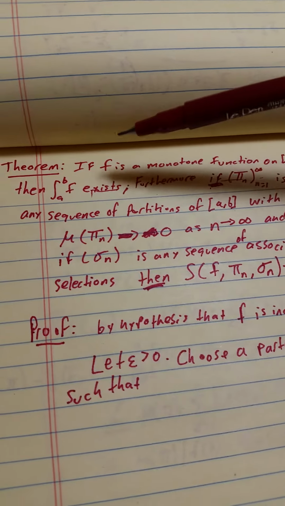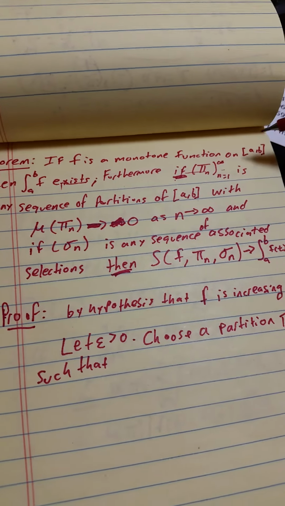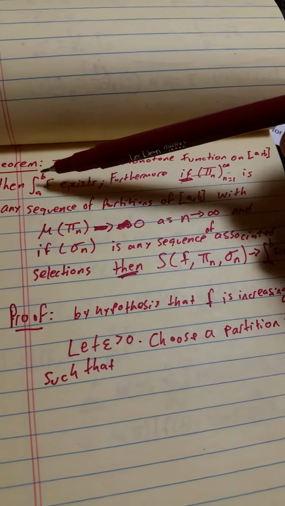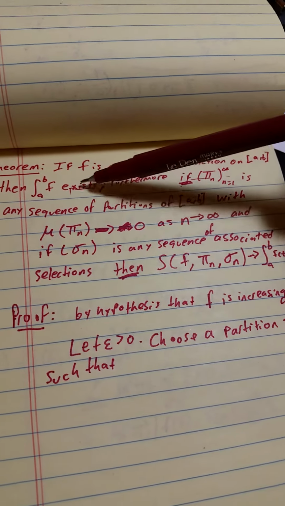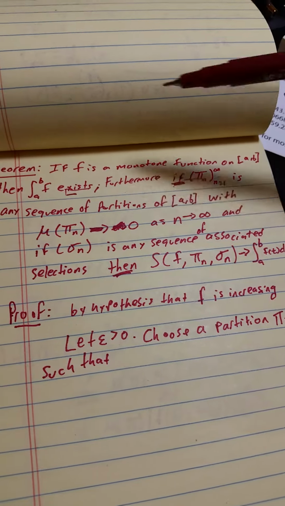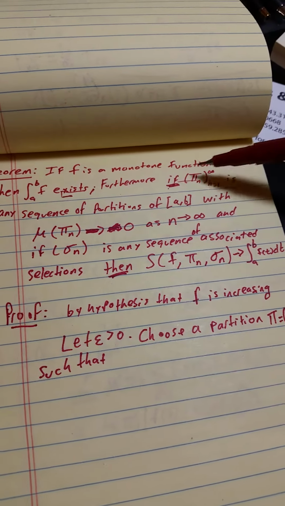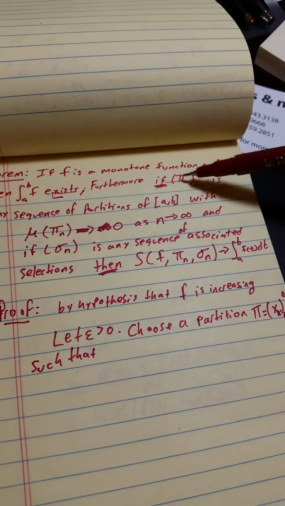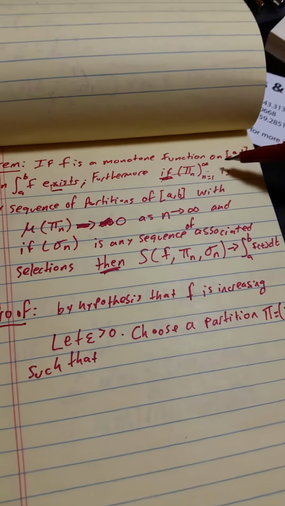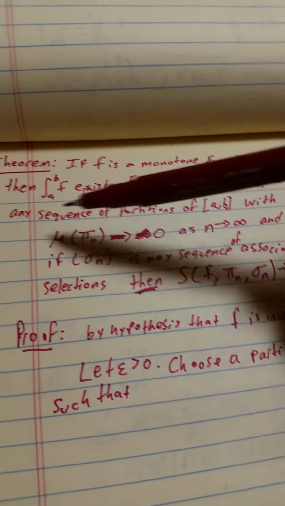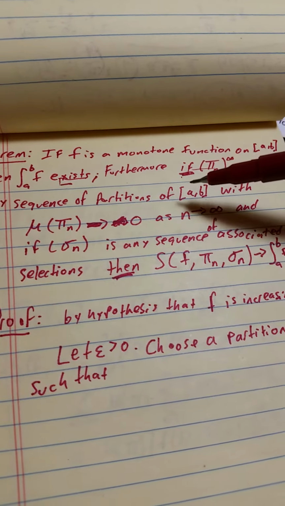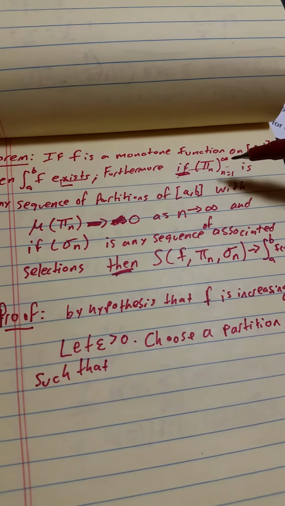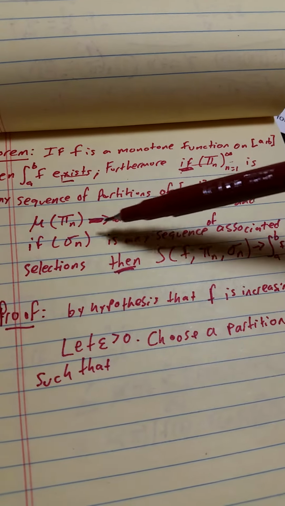So it states that if f is a monotone function on the interval a to b, then the definite integral from a to b of f exists. So it exists, that's one thing. And furthermore, if you take a sequence of partitions, we'll call that pi sub n, from n equals 1 to infinity, we say it's any sequence of partitions of [a, b] with a special property. Now, it's not just any sequence. It's got to have this special property right here.